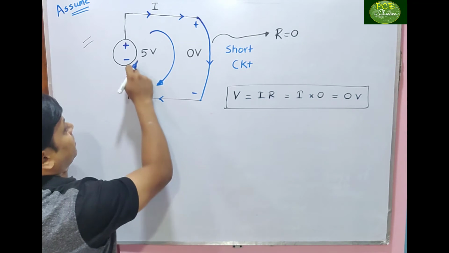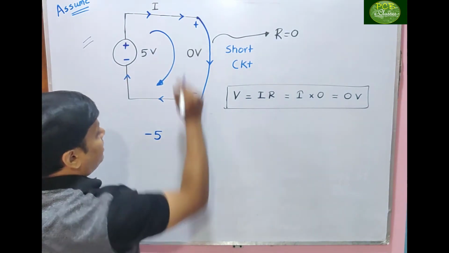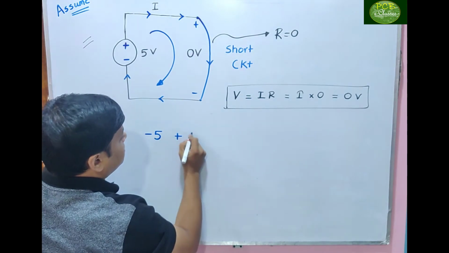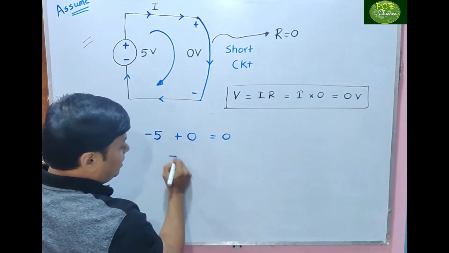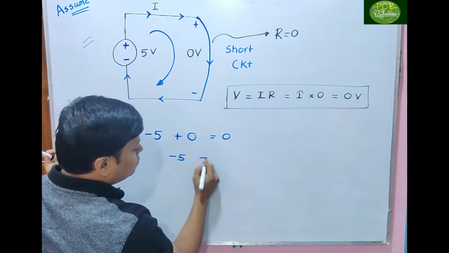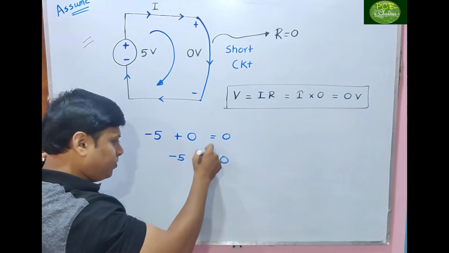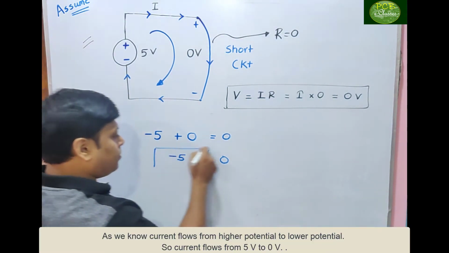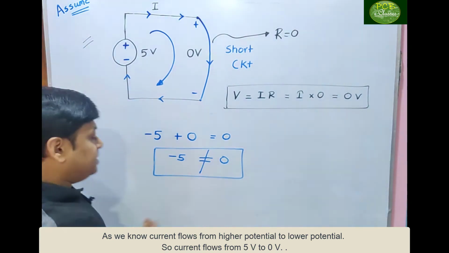Entering at negative, minus 5. Entering at positive, plus 0 equals 0. Is minus 5 equal to 0? Is it so? No. Minus 5 is not equal to 0.